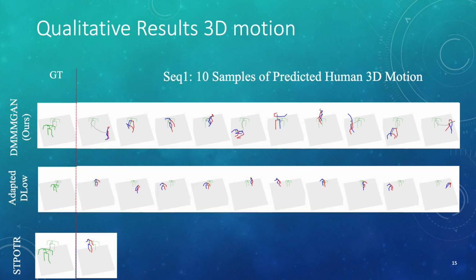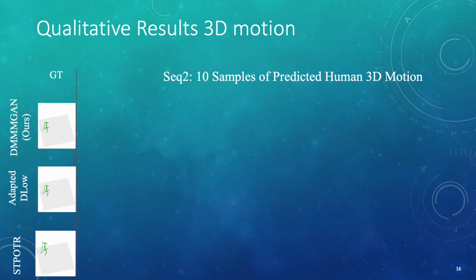Then we have the adapted DLow and STPOTR. For the adapted DLow, we can see the samples become less real, or less similar to the distribution of normal human behavior, and for STPOTR we only have one output, as it is a deterministic approach.